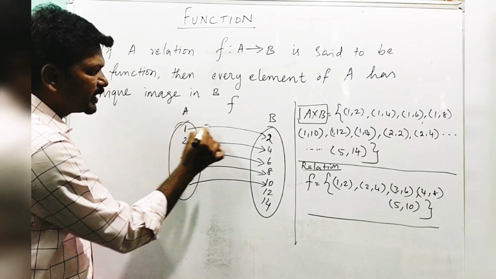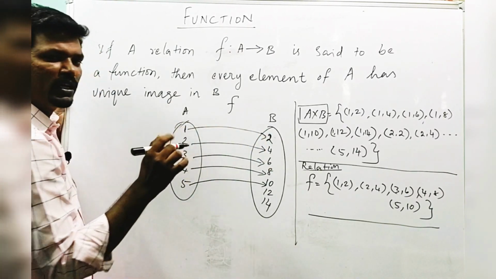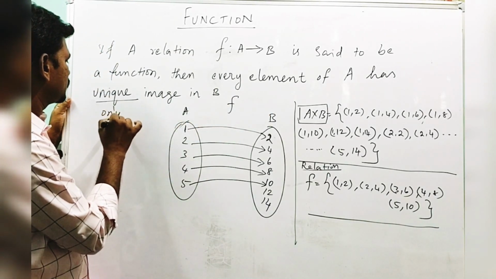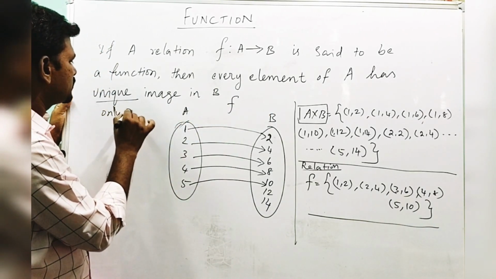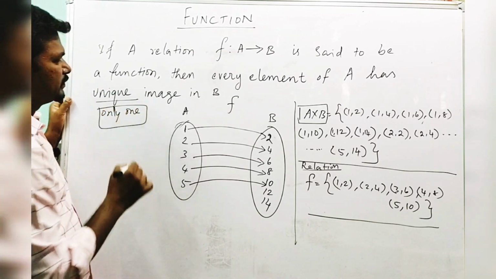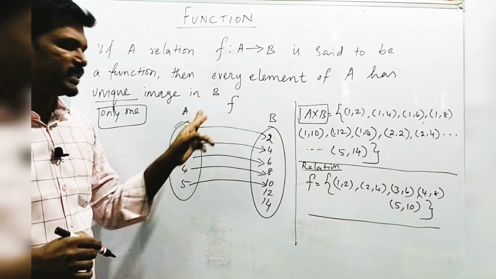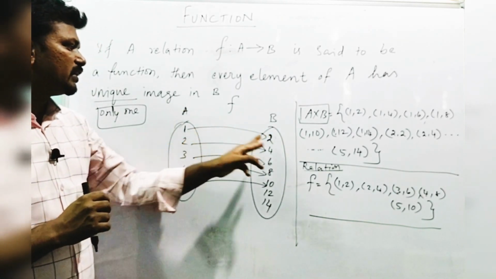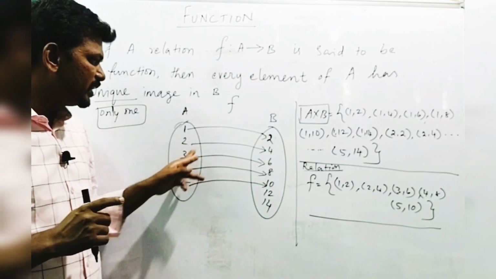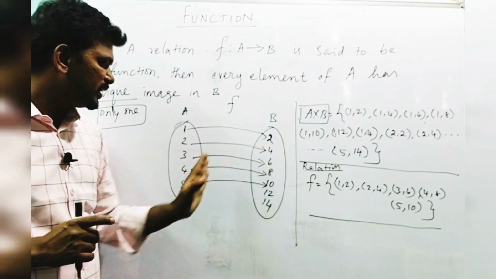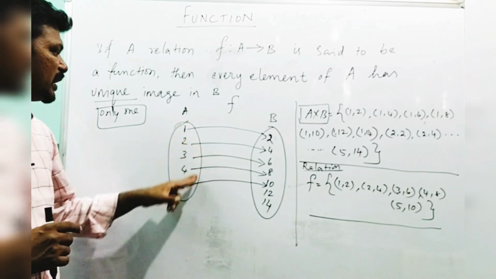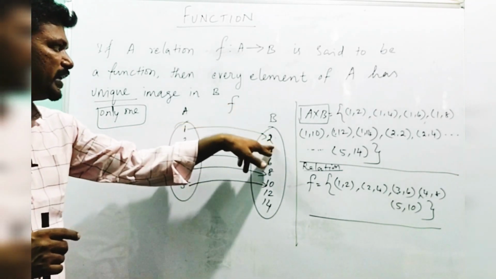1 has a unique image. Unique means only one. How many images does 1 have? 1 has only one image, which is 2. How many for 2? 4, only one image. 3 has only one image. 4 has only one image. 5 has only one image. So every element of A has a unique image in B.